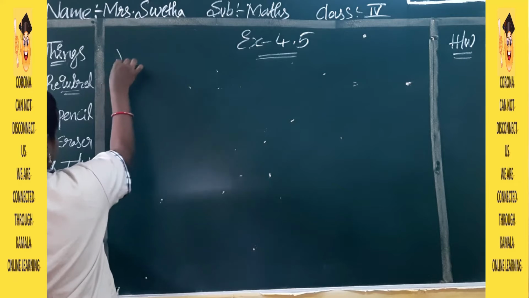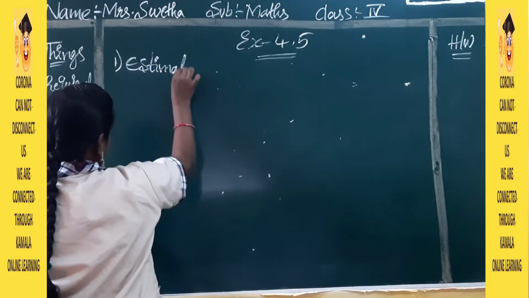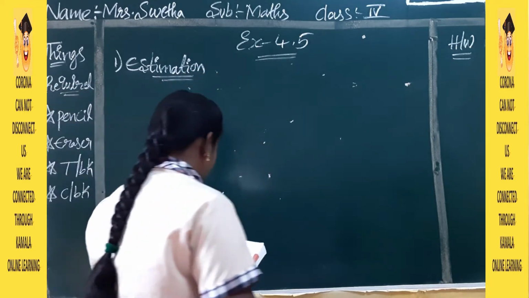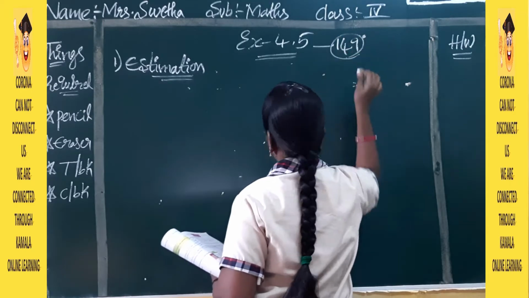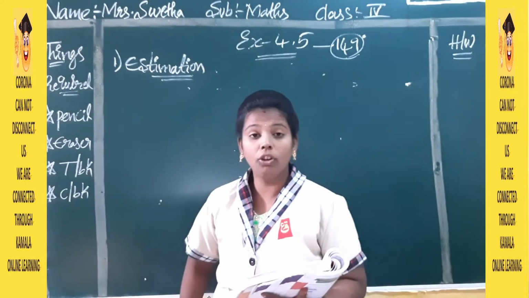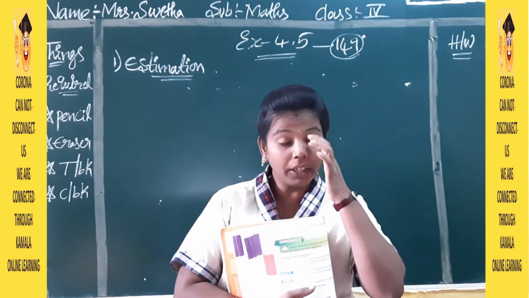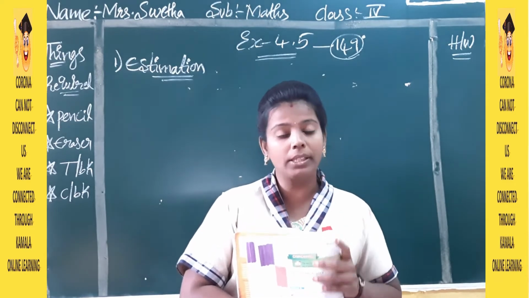So the first bit is estimation. This exercise is on page number 149. I hope every one of you is ready with your textbook and class work. Whichever work we are doing, we want our textbook, and class work is also compulsory.